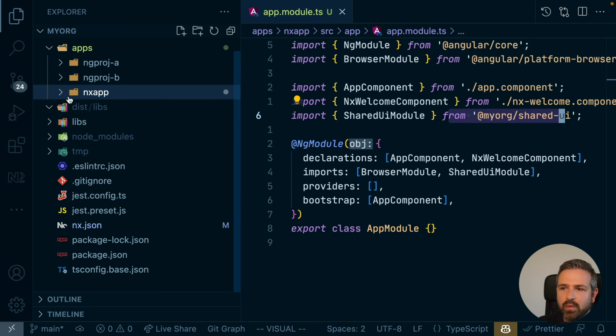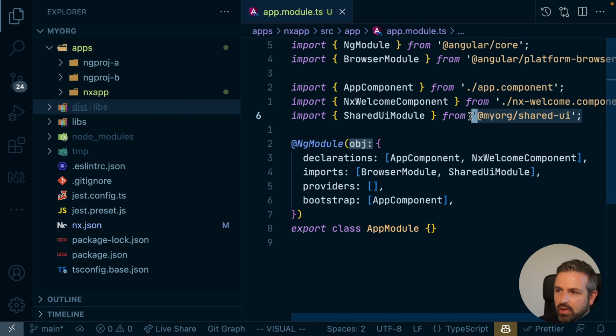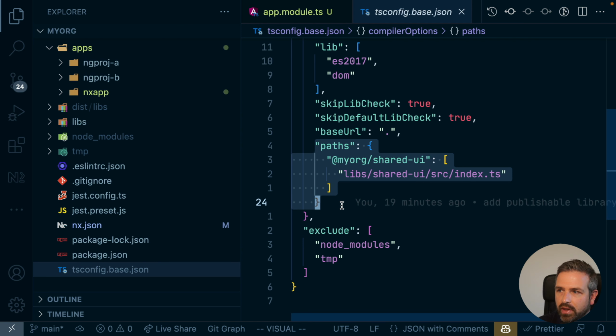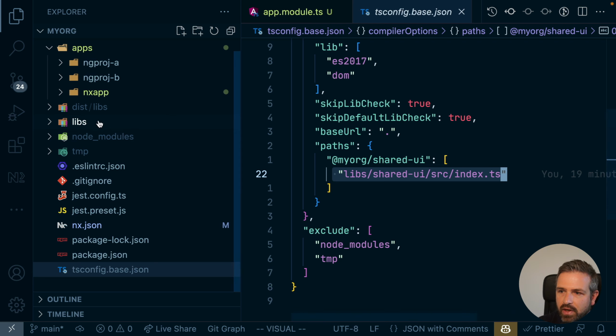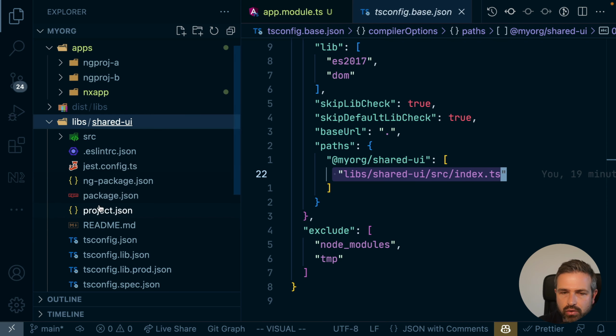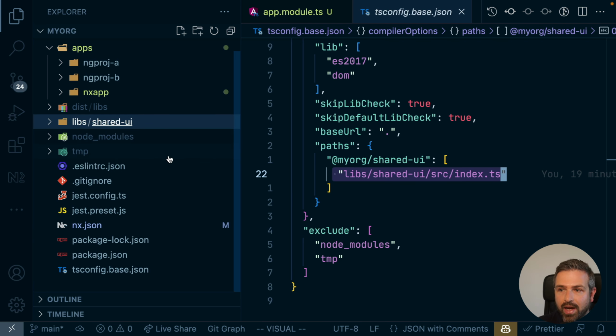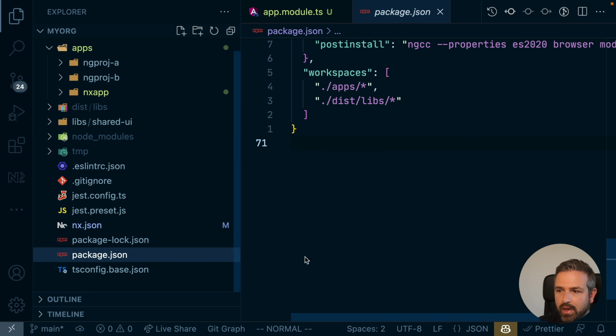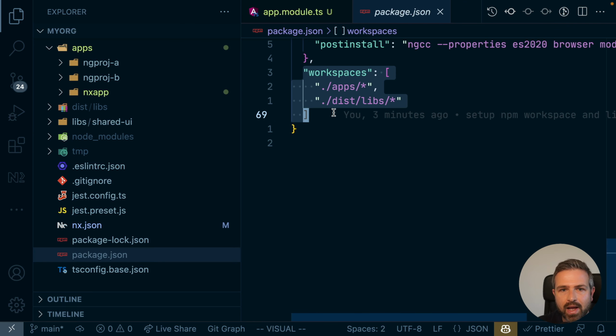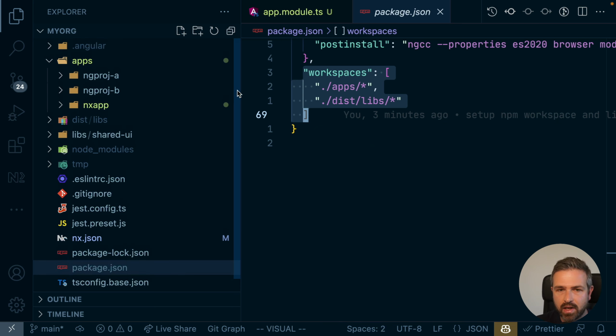So the interesting part is that we didn't have to pre-compile our library for this. So the dist libs folder is actually empty. And what Nx does, it uses this path information here to resolve it over this tsconfig base JSON path mapping. And so it directly points to the index.ts file of the library and consumes it from the source. So in this setup, we don't actually need that whole npm workspace-based setup, but Nx already does the mapping over the tsconfig.